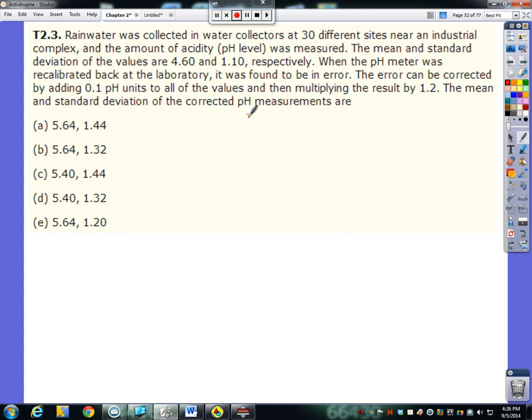Now, we don't have all of the data for the 30 different sites. So we can't add 0.1 to all those 30 sites, and then multiply all those results by 1.2. So we can't necessarily do that with the whole data set. But we were given the next best thing. We were given the mean and the standard deviation for those 30 sites. And so we mentioned in class that if we're going to shift our data around with adding and or multiplying, we can just deal directly with our statistics, our mean and our standard deviation.